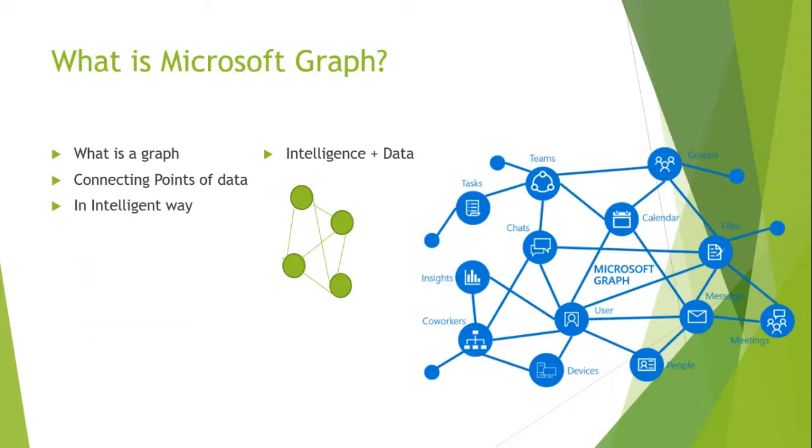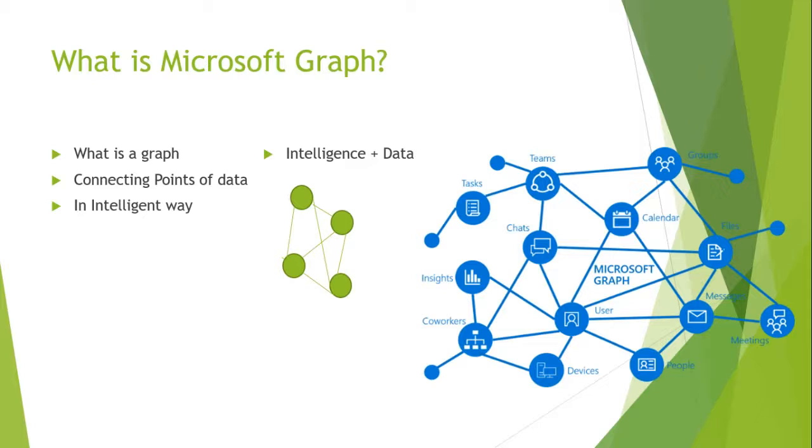Now let's understand what is Microsoft Graph. Microsoft Graph is intelligence plus data. Just as a human brain has tons of neural networks and connected data, with lots of memories stored that you can retrieve when you need them, Graph is connecting various points of data in an intelligent way.